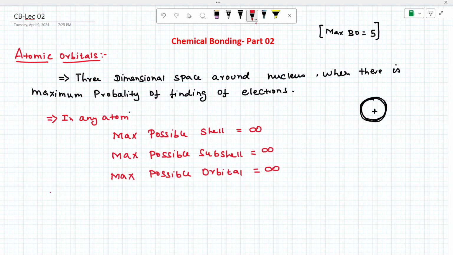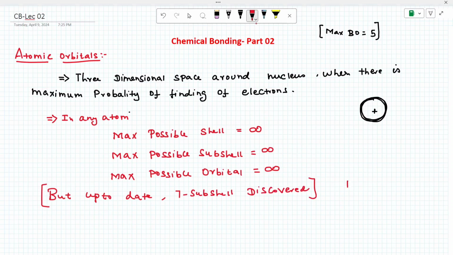But up to date, what is the maximum period in the periodic table? 7 or 8 periods? You can chat also. The maximum period till now is 7, right? That means up to the 7th shell is discovered. Very important, please note: up to date, seven shells are discovered.